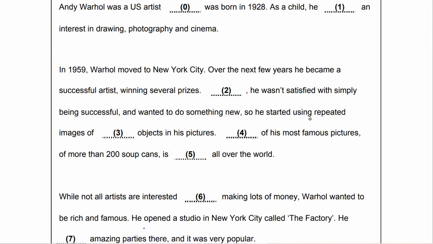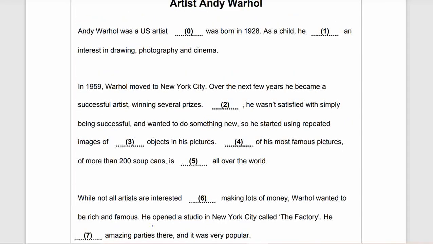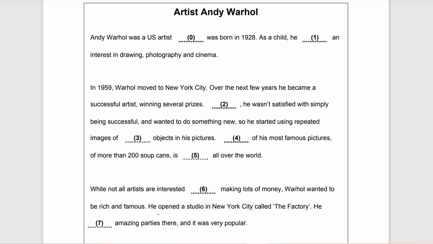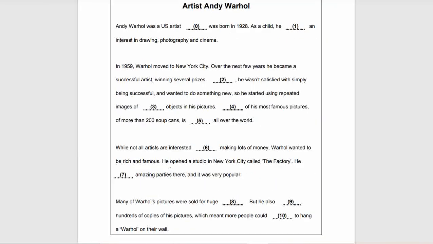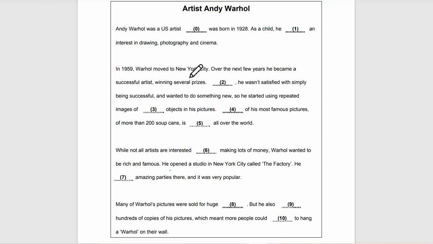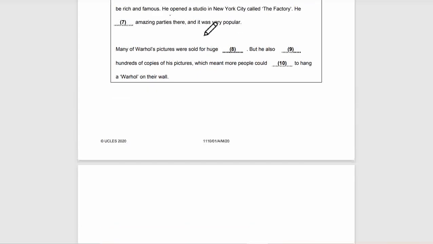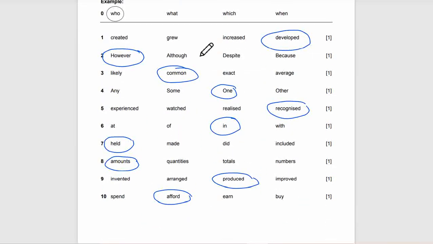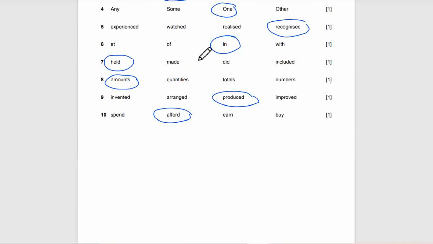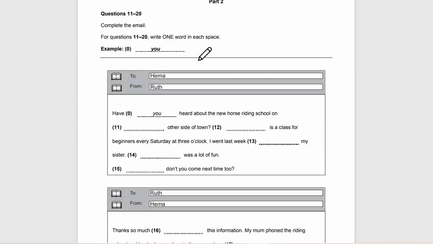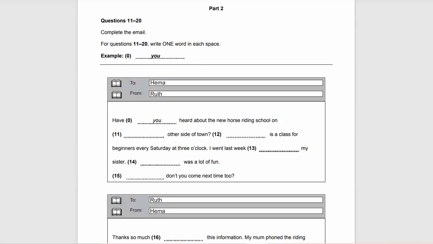So the tip for doing this question is, first of all, we read the paragraph, these articles one time, and then repeat again for the second time, and then for the third time we try to find the answer from the choices here. And let's get moving to part 2.